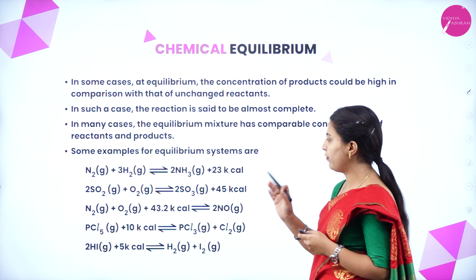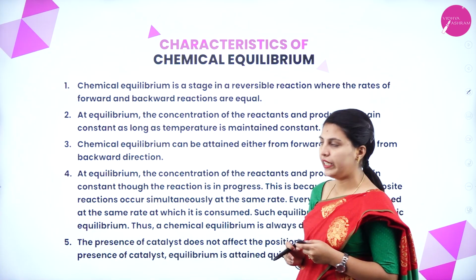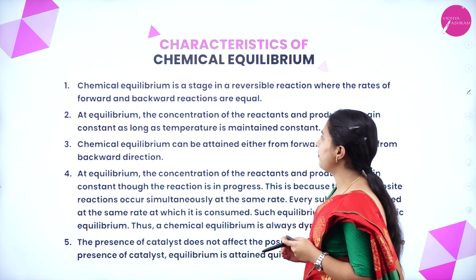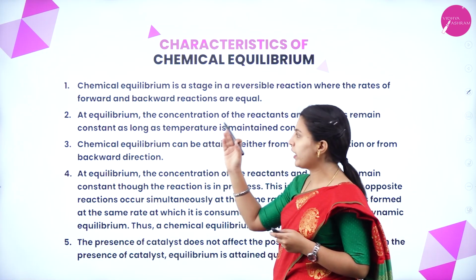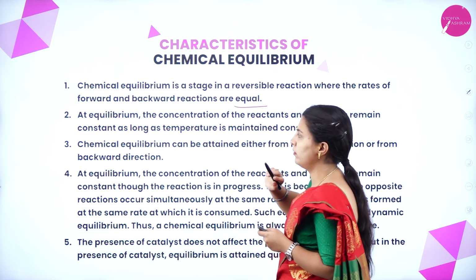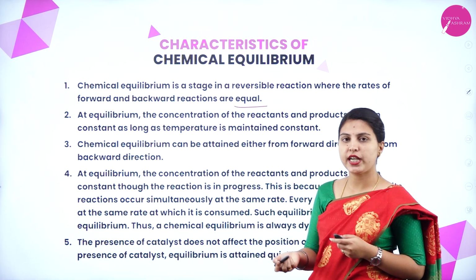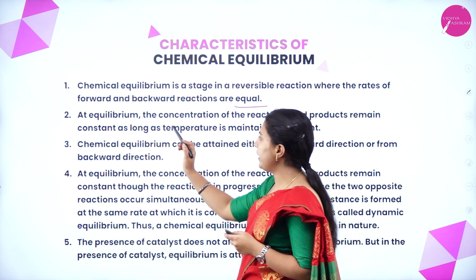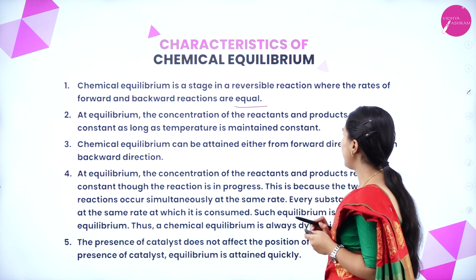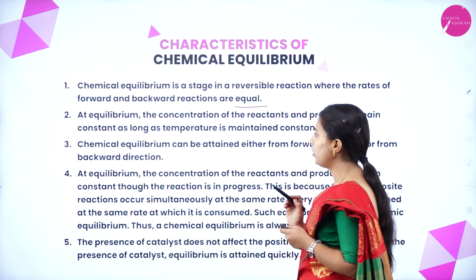Kilocalories are required for the reaction to proceed. Next, characteristics of chemical equilibrium. Chemical equilibrium is a stage in a reversible reaction where the rate of forward and backward reaction are equal. Here we have understood that the rate of forward reaction and the rate of backward reaction should be equal to attain equilibrium. At equilibrium, the concentrations of the reactants and products remain constant as long as temperature is maintained constant.